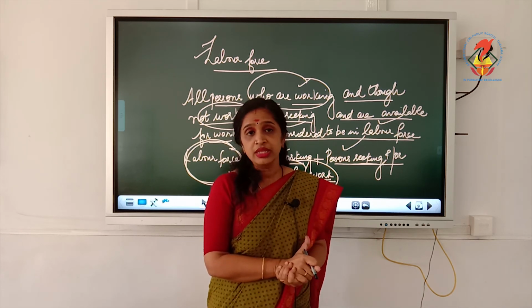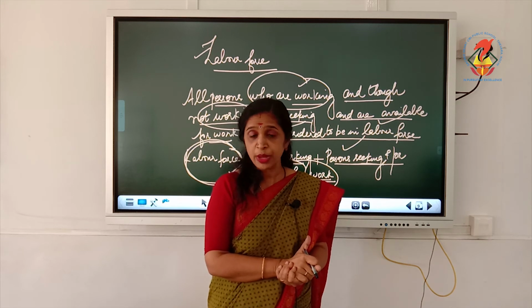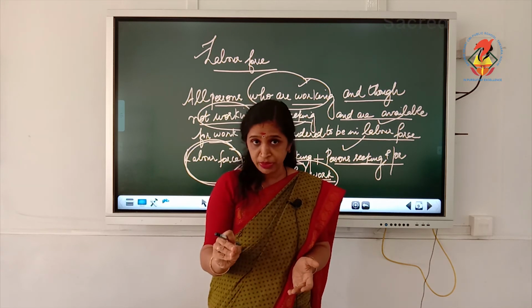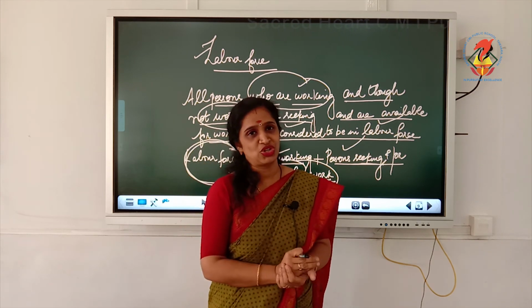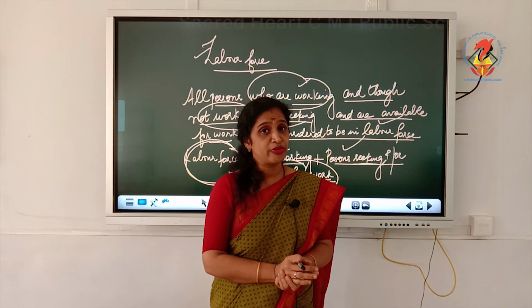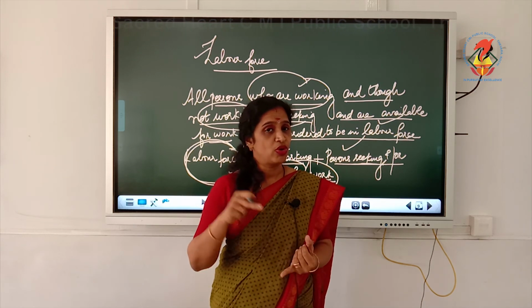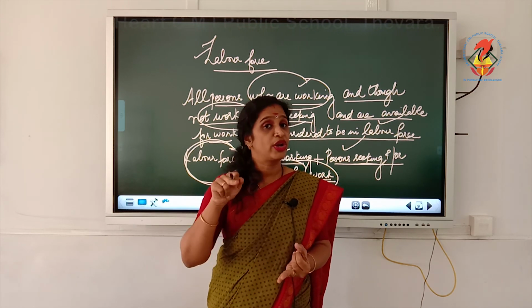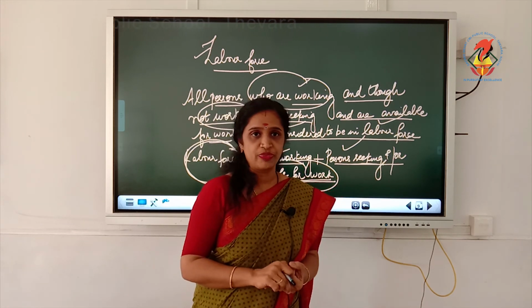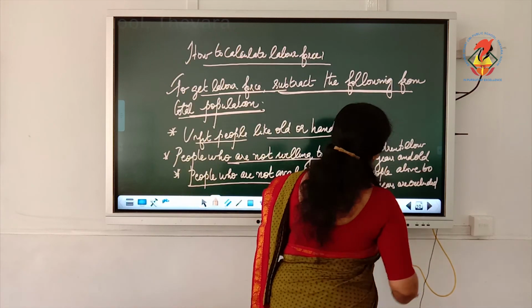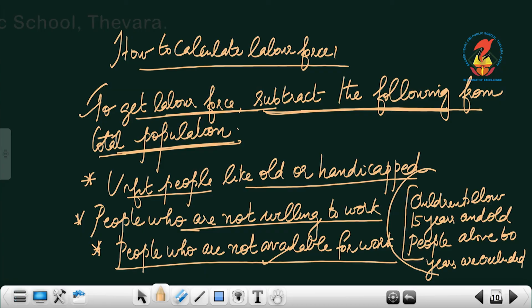Labor force is the number of people who are working at present plus though not working at present but seeking for a job and who are available for a job. Now, for calculating the labor force, we have to avoid people who are not willing to work, people who are not available for work and people who are handicapped or old age. So, we can say those people who has to be excluded from labor force are the following: children below 15 years and people above 60 years. Okay.